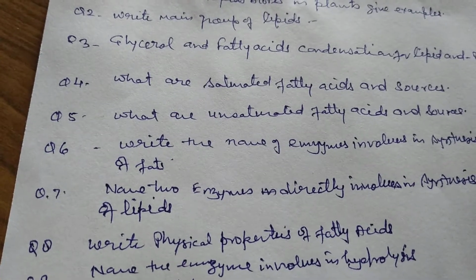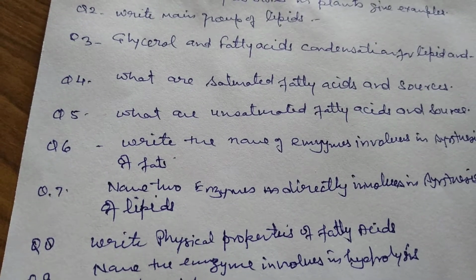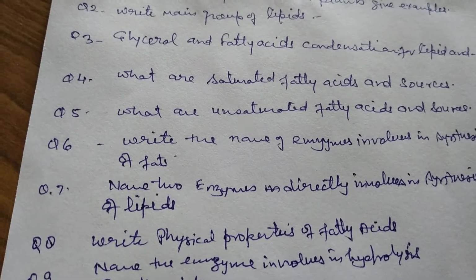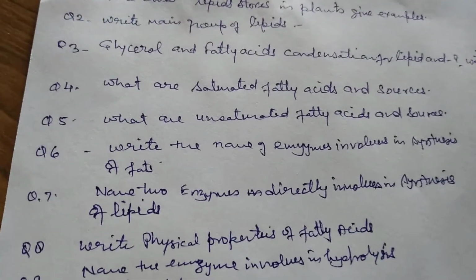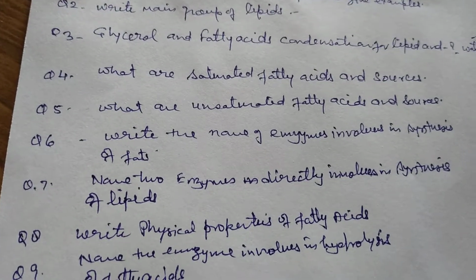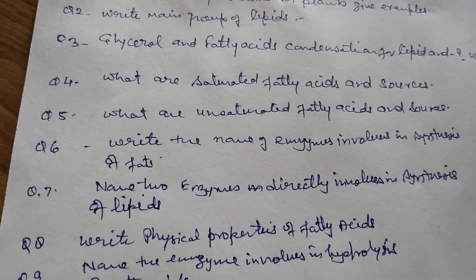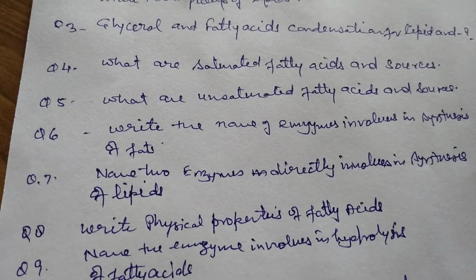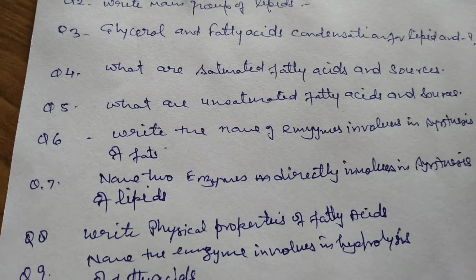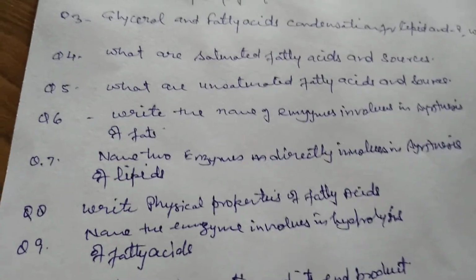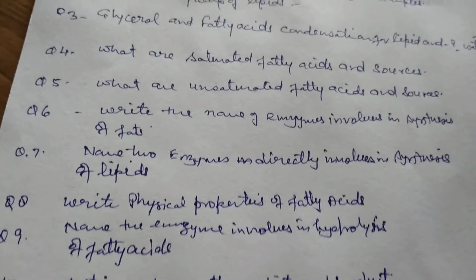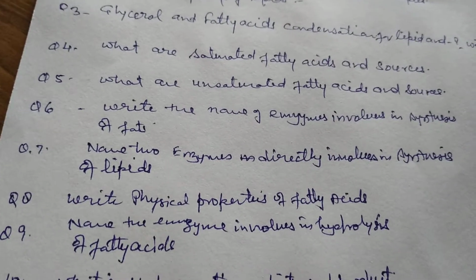Fourth one is, what are the saturated fatty acids and their sources? Saturated fatty acids are single bond long chain hydrocarbons, and their main sources are animal products, ghee, butter, etc.